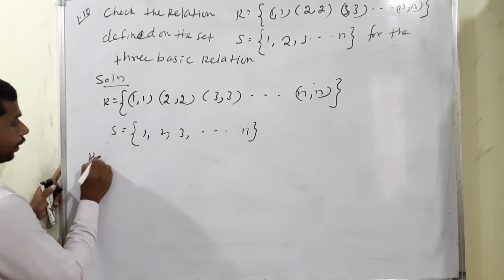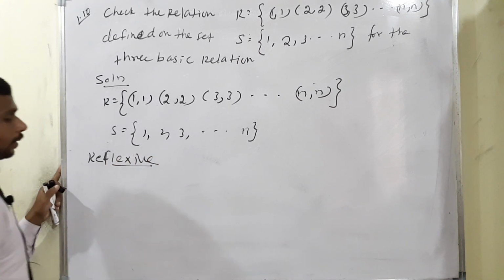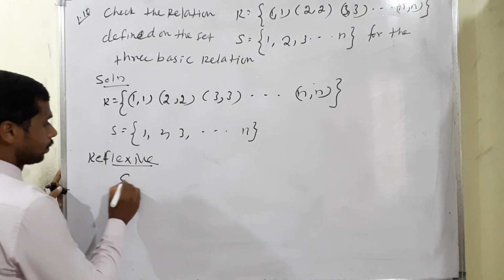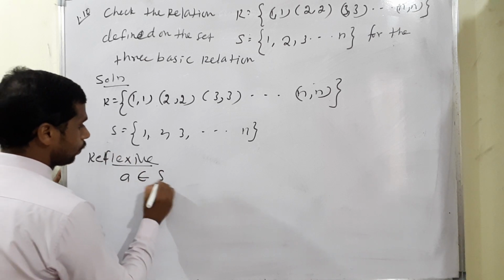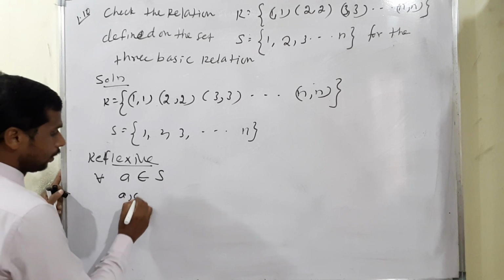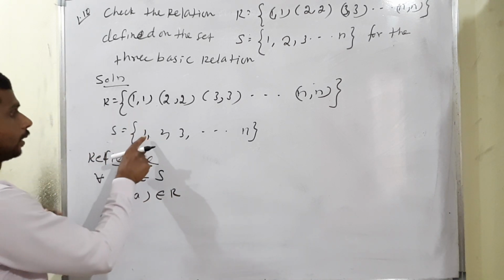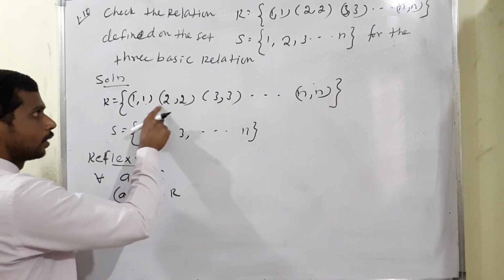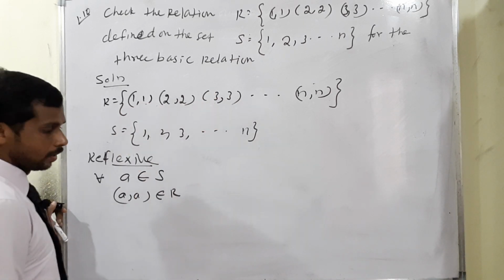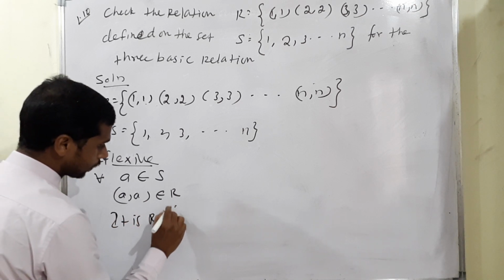First we have to find out reflexive. So reflexive, we know: a belongs to S. For all a belonging to S, definitely (a,a) belongs to R. Check it there. According to the condition, 1 is there, (1,1) is there; 2 is there, (2,2) is there; 3 is there, (3,3) is there. So definitely we can say it is reflexive.